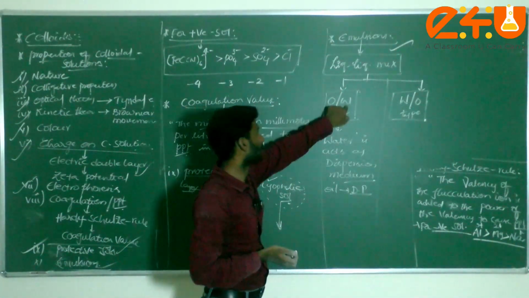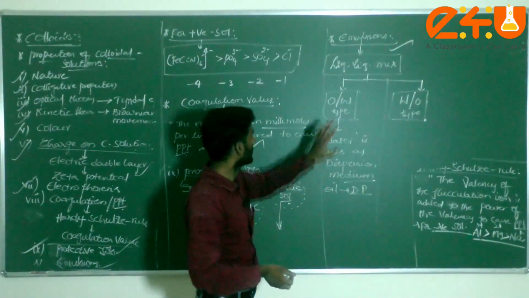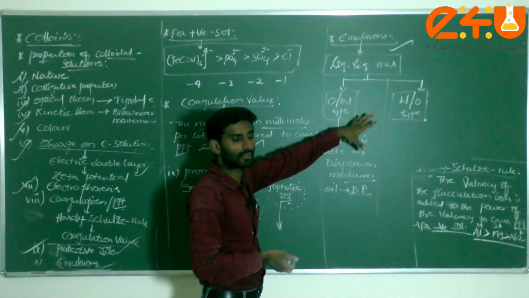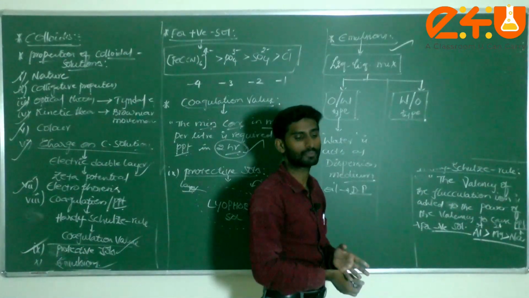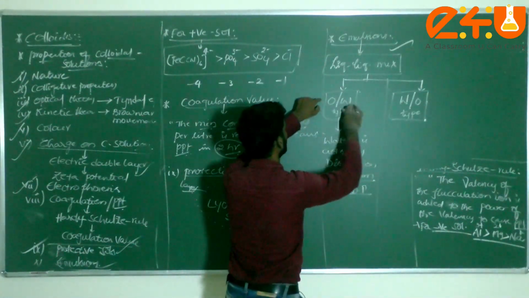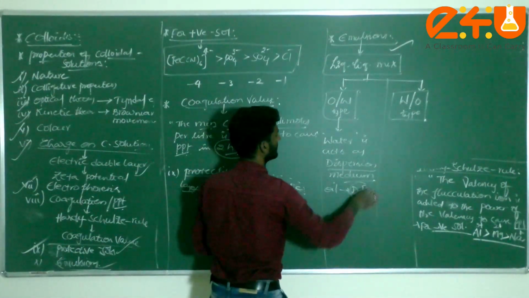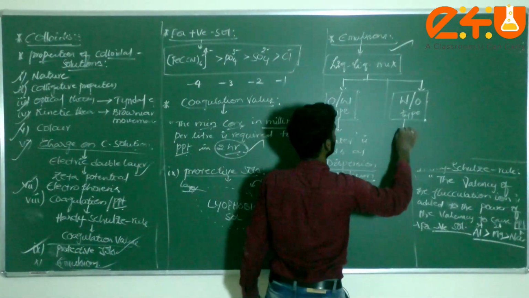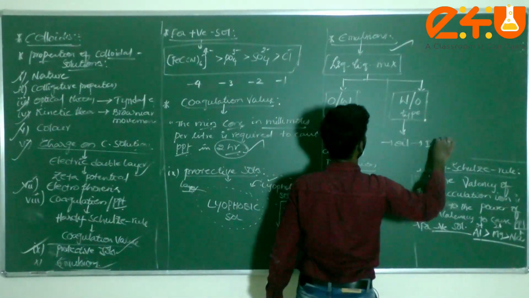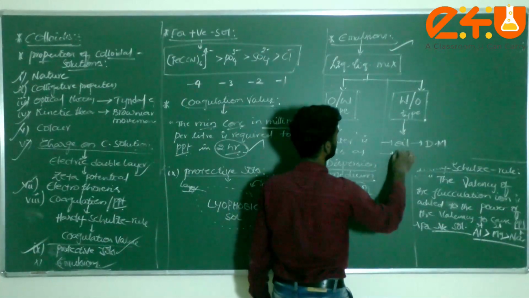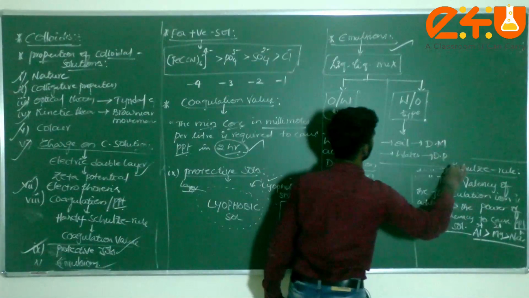Both are immiscible. If you put oil in water, it is immiscible; if you put water in oil, that is also immiscible. In oil in water, water is the dispersion medium whereas oil is the dispersed phase. But in water in oil, oil is the dispersion medium, whereas water is the dispersed phase.